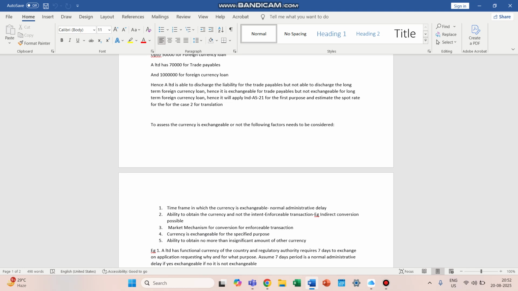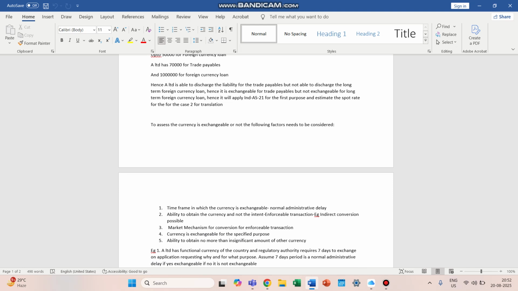Ability to obtain the currency and not the intent. There should be ability to obtain the currency and not only the intent. Enforceability of the transaction: the transaction should be enforceable, and indirect conversion is also possible. We gave an example of indirect conversion: euro to USD and USD to bolivar. So indirect conversion is also possible.